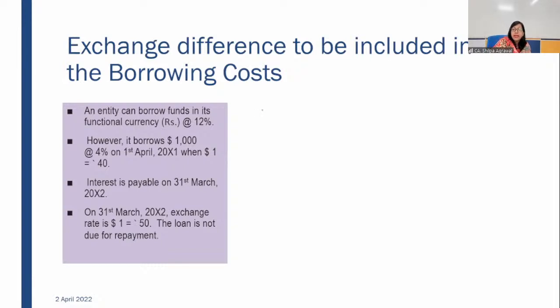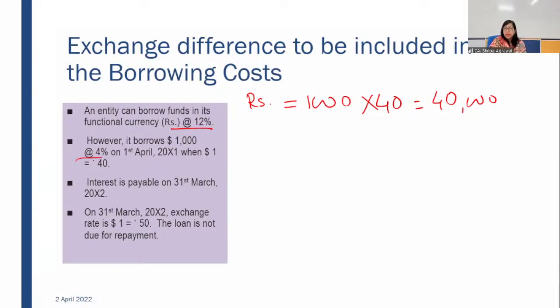It means in case we had borrowed in functional currency, in rupees, how much amount would we have borrowed? $1,000 into 40 rupees. It means we would have borrowed 40,000. And when we would have borrowed this 40,000, we would have borrowed at the rate of 12%. However, here we have borrowed at the rate of 4%. So interest is payable on 31st March. After 1 year, the exchange rate is rupees 50.